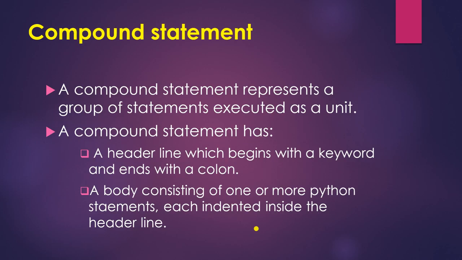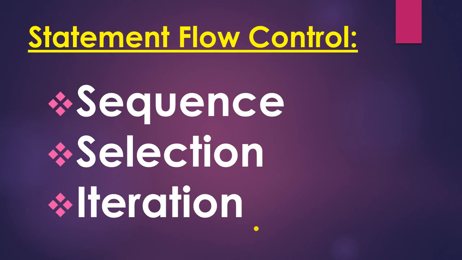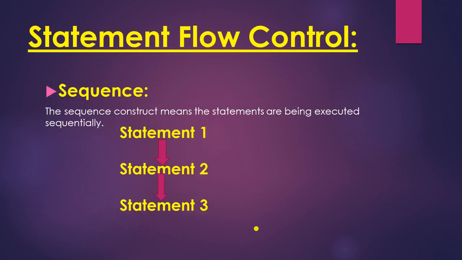Next is compound statement. A compound statement represents a group of statements executed as a unit. A compound statement has a header line which begins with a keyword and ends with a colon. Next is a body consisting of one or more Python statements, each indented inside the header line. Next is statement flow control. Statement flow control has three things, that is sequence, selection and iteration, and each has an individual rule.